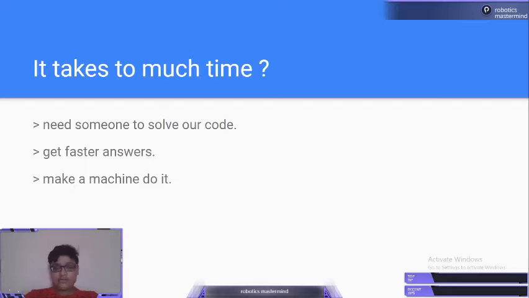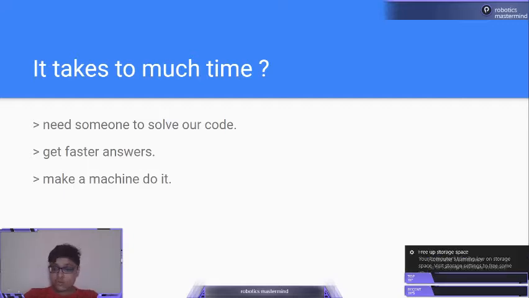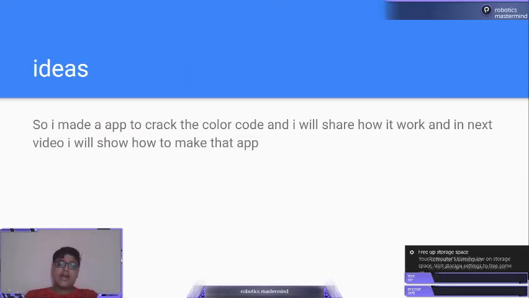So it takes too much time, that's a real thing. It takes too much time, we need someone to solve our resistor color code and get faster answers. And a machine can do it, you can see how a machine can do it. If you tell a man to do it, it will take the same time as he answers and you answer, and it will take much more time.